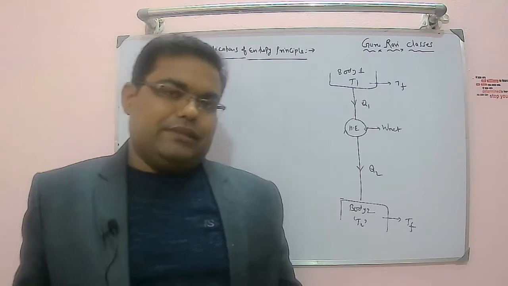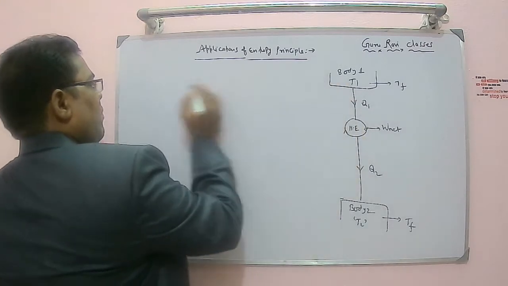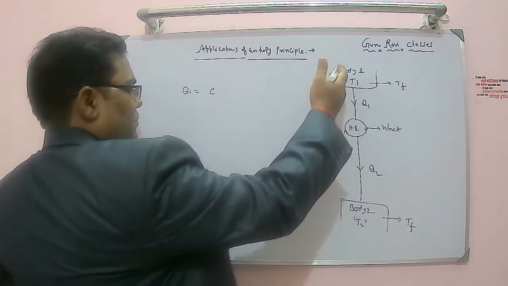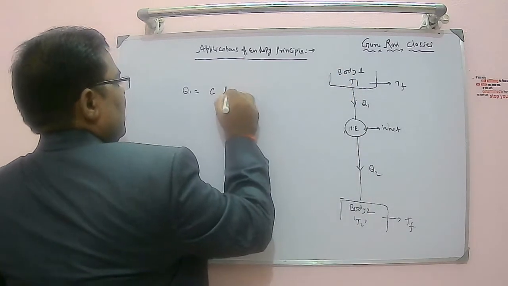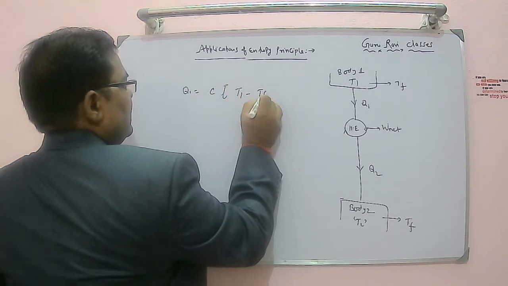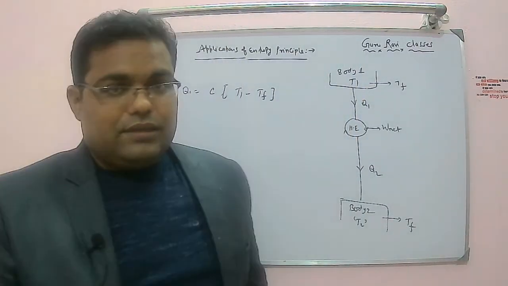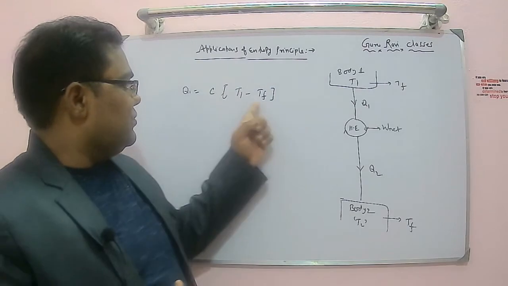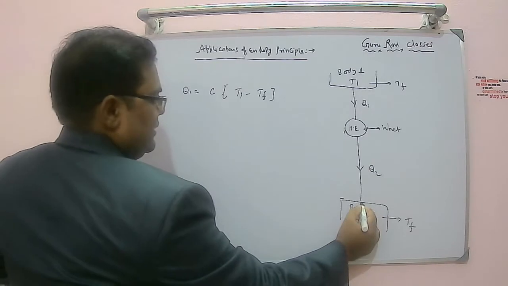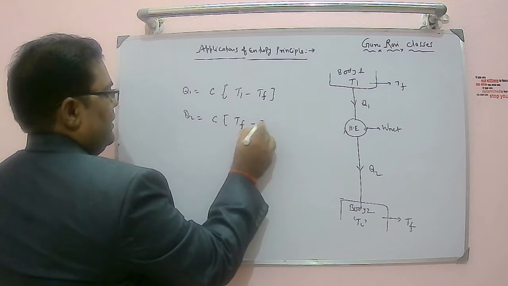So the heat supplied or heat taken from body 1 we can find out. Let's suppose it is having constant heat capacity C, and this is C (T1 minus TF). This per unit mass I am calculating. You can add the mass if you are taking the total heat transfer. So this per unit mass heat has been transferred from body 1, and heat which has been rejected to body 2 can be calculated like C (TF minus T2).